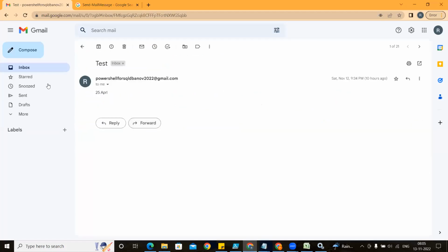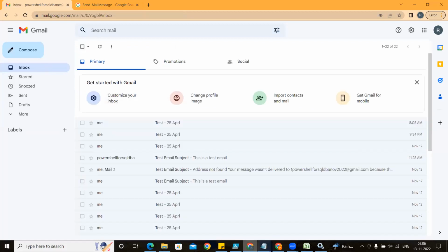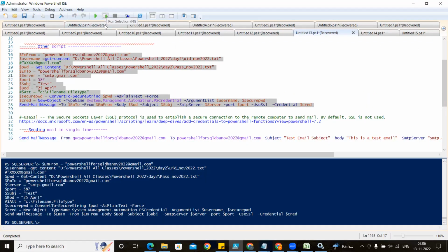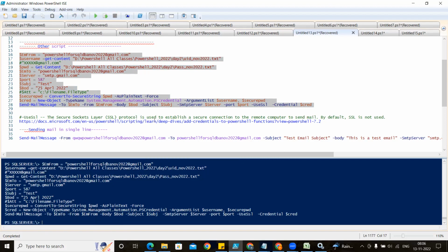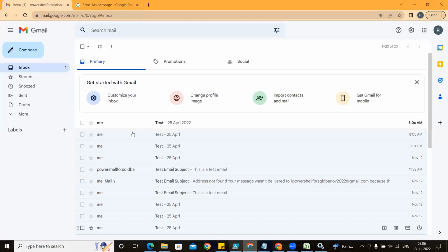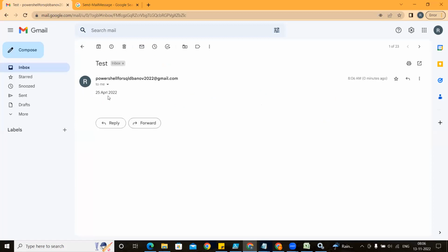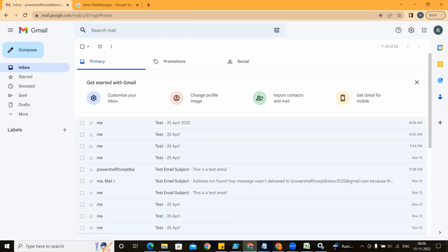You can see I have received the email also. One more time, I will try to send this, just to show you this script is working. I will give April 2022 this time. So you will understand this script is really working when I executed it. This time, your password and login information was taken by PowerShell itself, and that is the main problem. I have received this mail. I have given the body as 25 and 2022. So we know that this script is working.